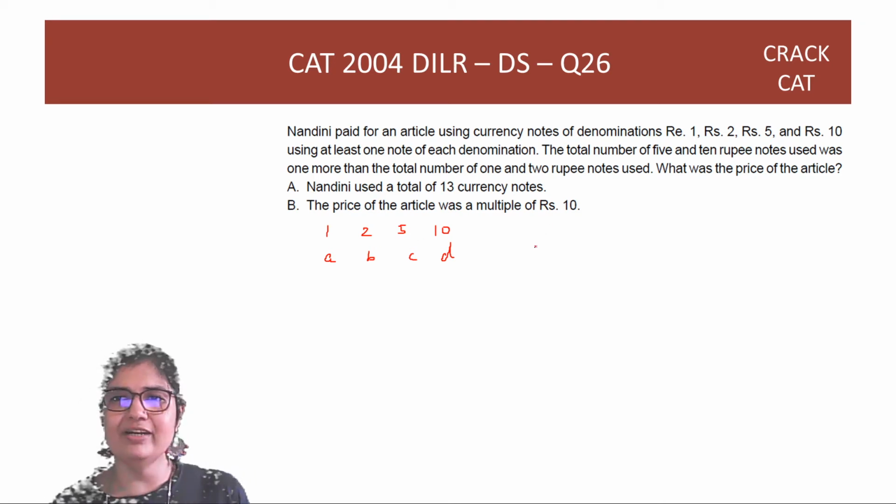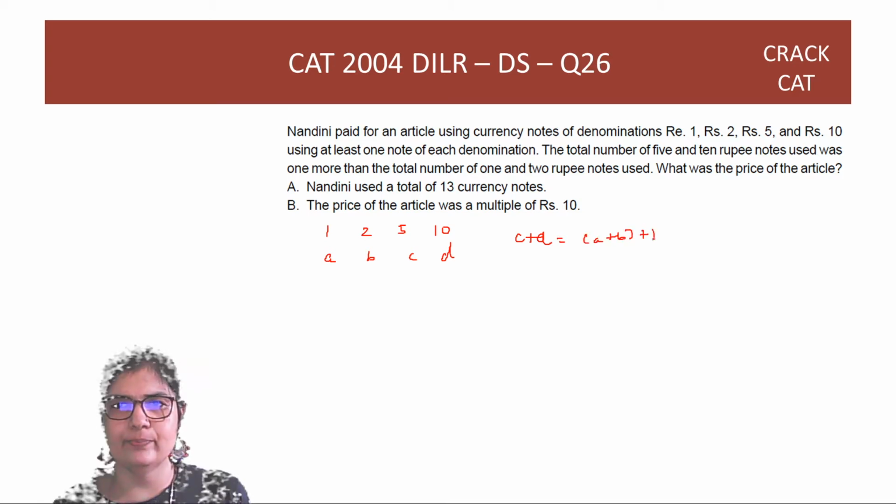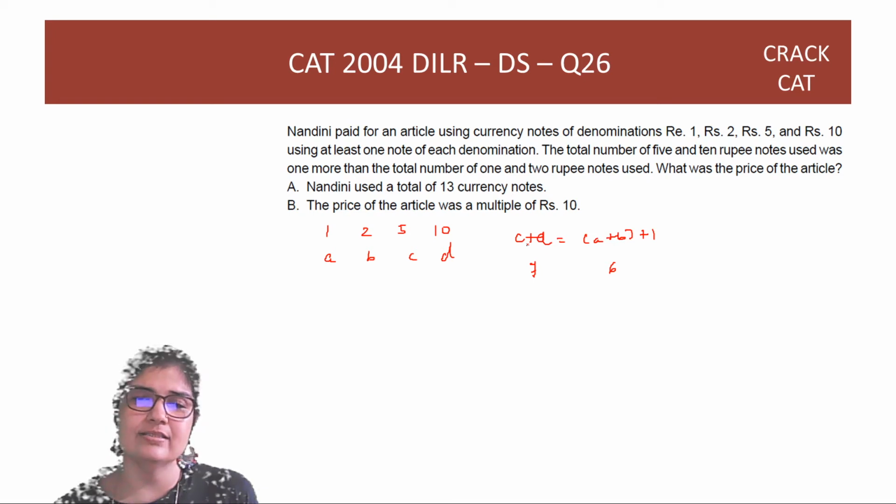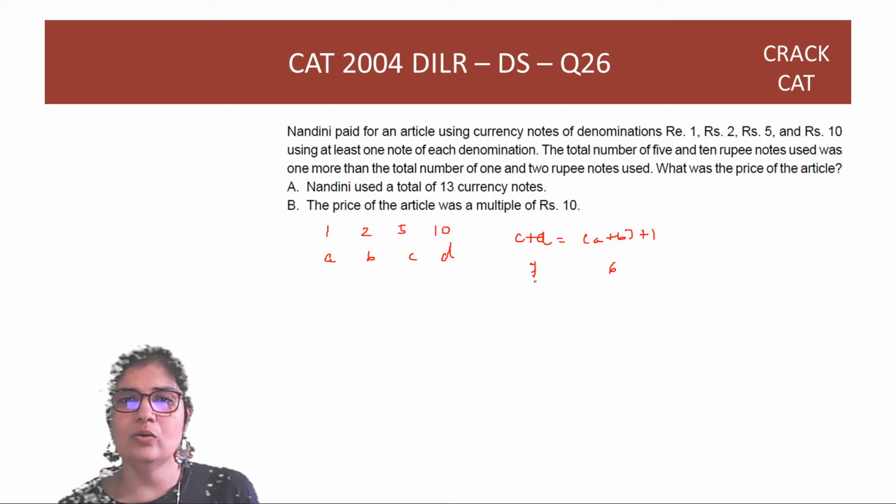So total number of 5 and 10 rupee notes used was 1 more, right? So C plus D is equal to A plus B plus 1. What was the price of the article? Nandini used a total of 13 currency notes. So alone I can then make this breakup, right? That this is 7 and this is 6. Then I'll get 13. But I still don't know how I can break up 7. I know, okay, one of each, but 7 can be broken up as 1, 6, 2, 5, etc. So 1 alone not sufficient.